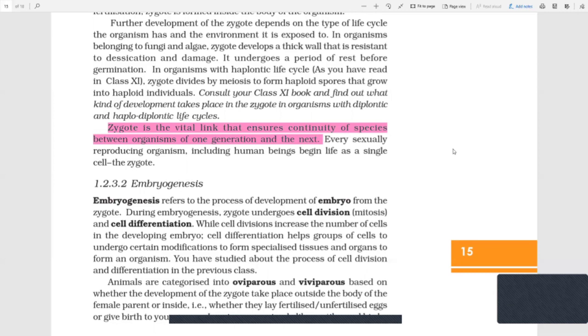If they have a baby, then if it's a male, he marries a female; if it's a female, she marries a male, and then they again reproduce sexually and form a zygote, which again continues. So it's a continuity of generation. If a zygote is formed, the zygote is basically a vital link that ensures continuity of the species. Every sexually reproducing organism, including human beings, began its life as a single-cell zygote.